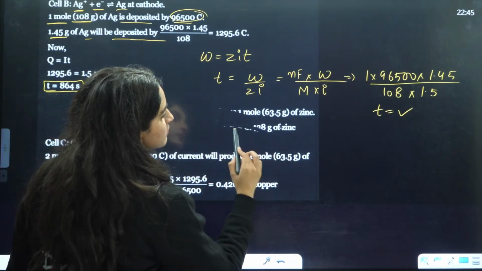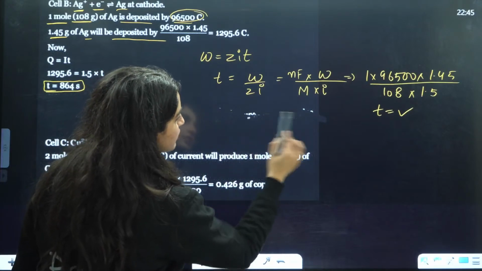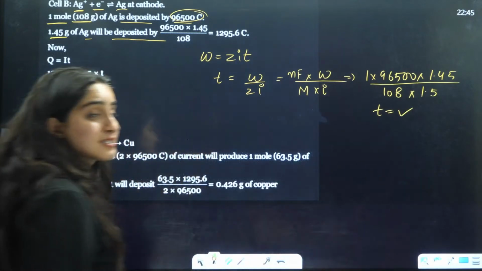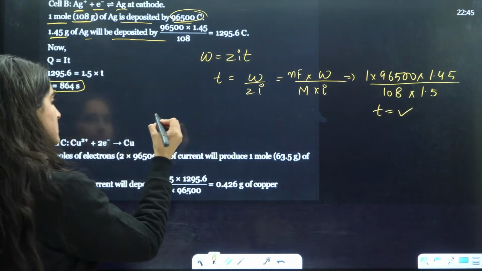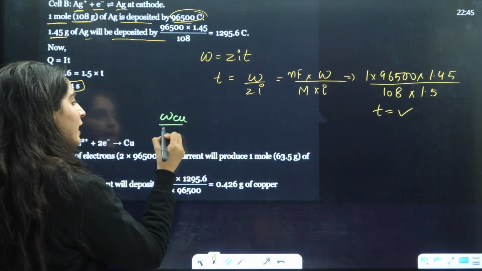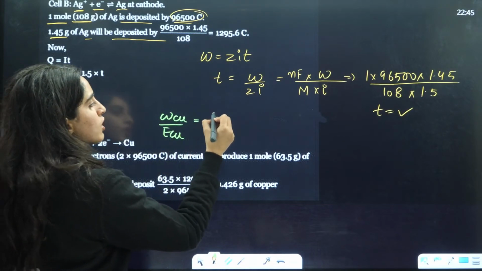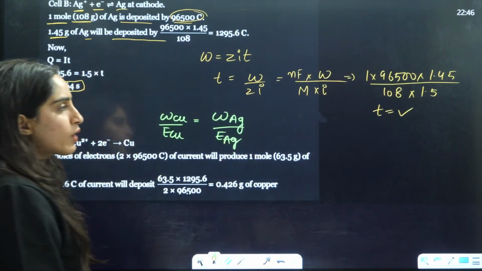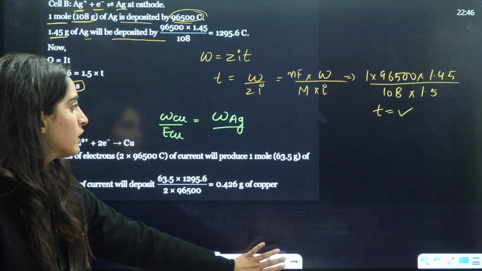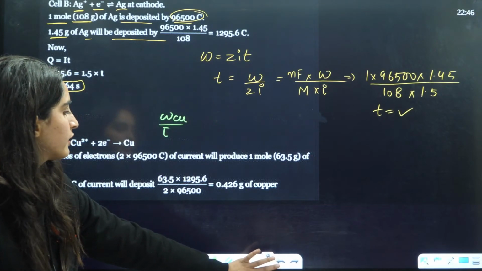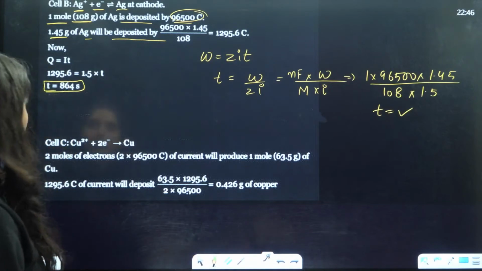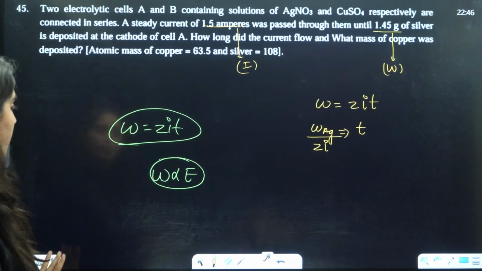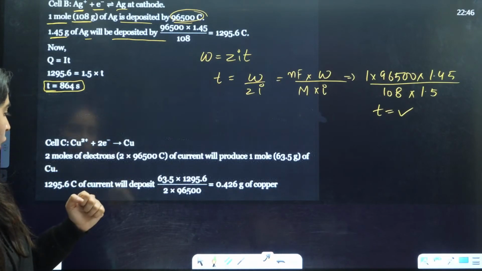Copper and Ag are in series with each other, so there we will follow the second law of Faraday, that is W of copper by equivalent weight of copper is equal to W of Ag by equivalent weight of Ag, right? That is the thing that we can follow here. Let me see whether they are asking you time or what. How long did the current flow? What mass of copper was deposited? Now they are asking you about the copper, right?